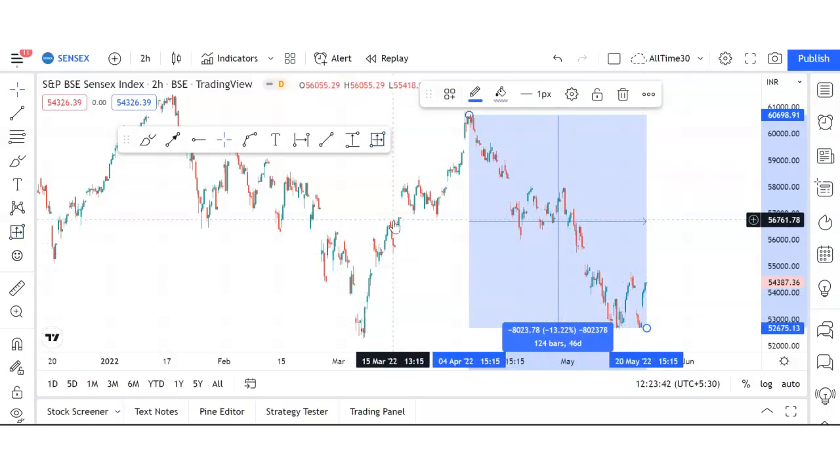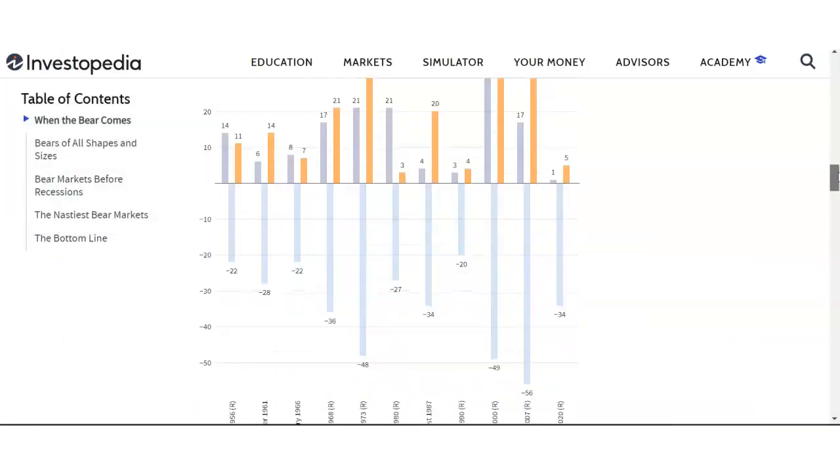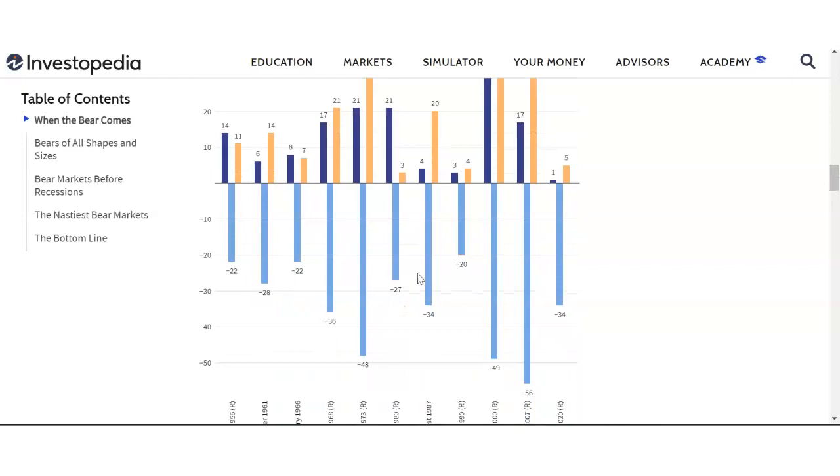So now, are we bottomed out? No, we are not bottomed out. History repeats. You go back and see this, you will not see anywhere a drop between 13-14%. Every drop is more than 20%, and can go up to 40-49% also. So at minimum, we are 7 to 8% away from the bottom. Okay, so this is how the chart looks.